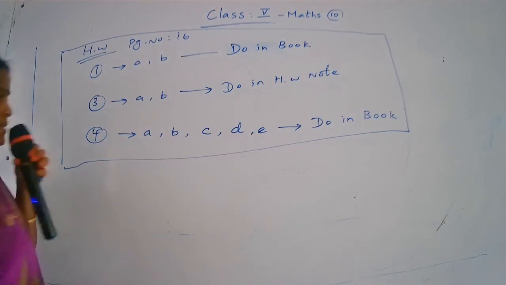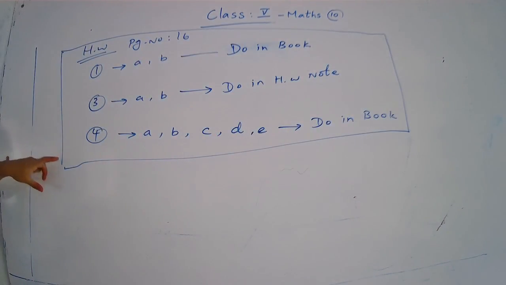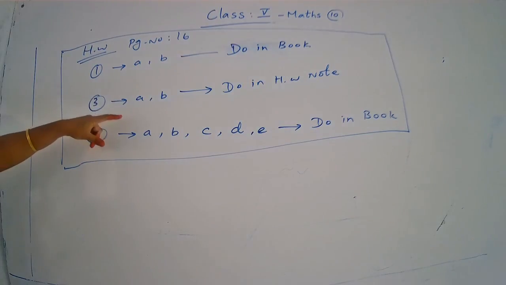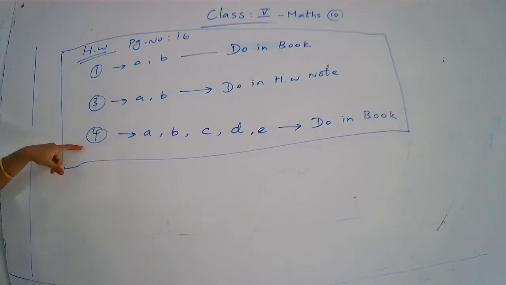The fourth question is very, very easy. First of all, read the question and think, then after that write the answer. Here only question number 3 is to be done in your homework note. All others, 1 and the fourth question, you do the answers in your book only. Are you clear? Do you understand, children?